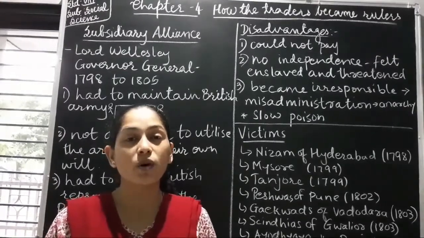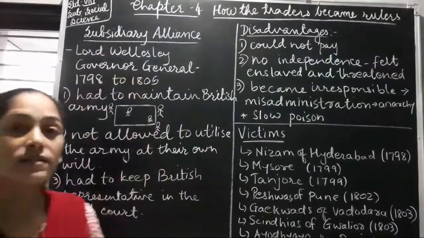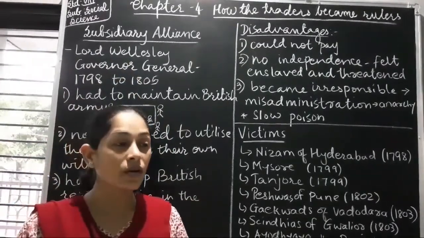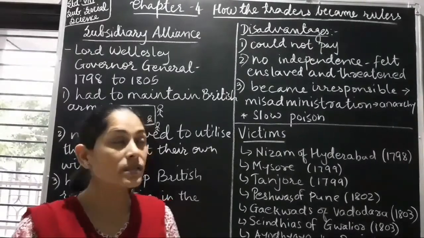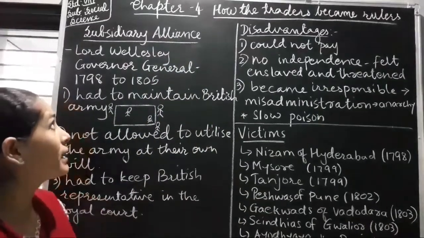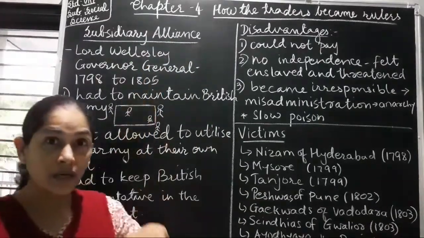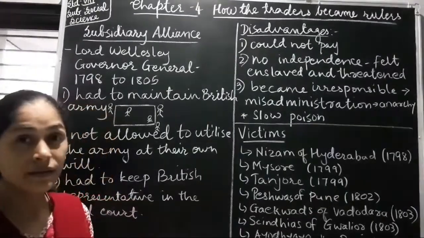One of the policies was subsidiary alliance. What is subsidiary? Subsidiary means controlled by other. So India was controlled by Britishers, and alliance means agreement. So this was an agreement that the kingdom would be controlled by the Britishers. Now let us understand this in detail.